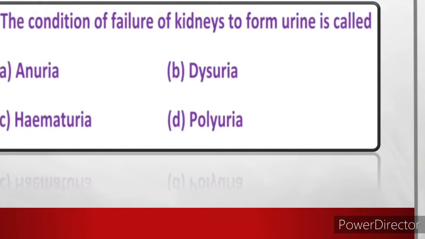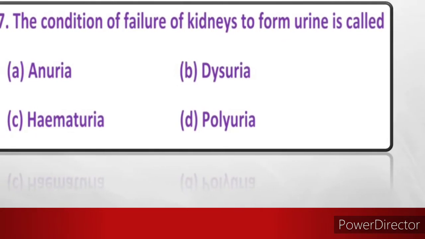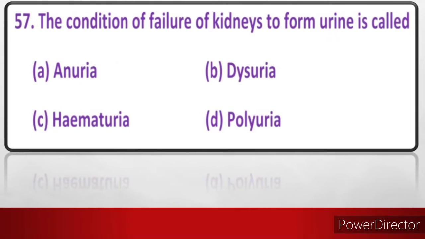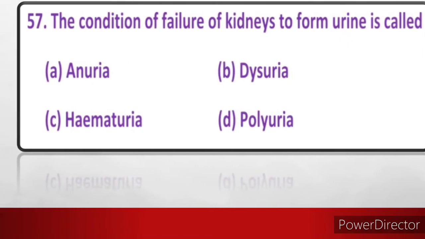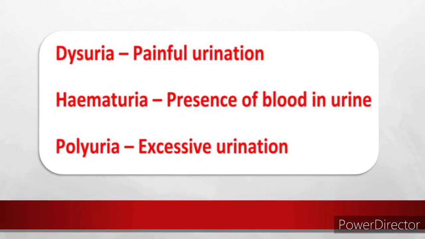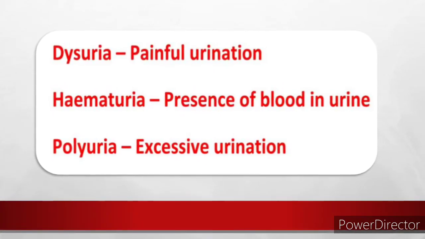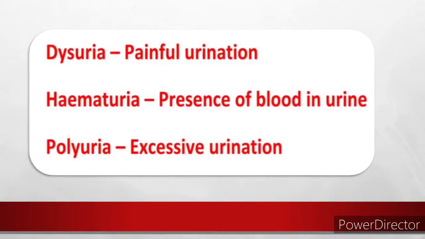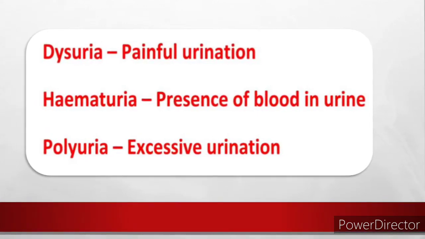Question number 57. The condition of failure of kidneys to form urine is called dash. The answer is option A, anuria. What is the meaning of the other options? Option B, dysuria means painful urination. Option C, hematuria means presence of blood in urine.